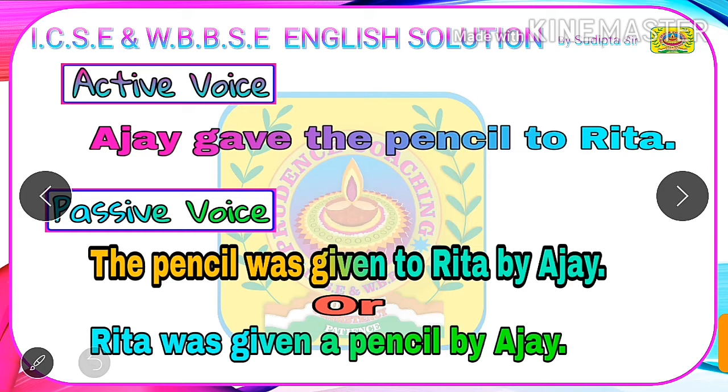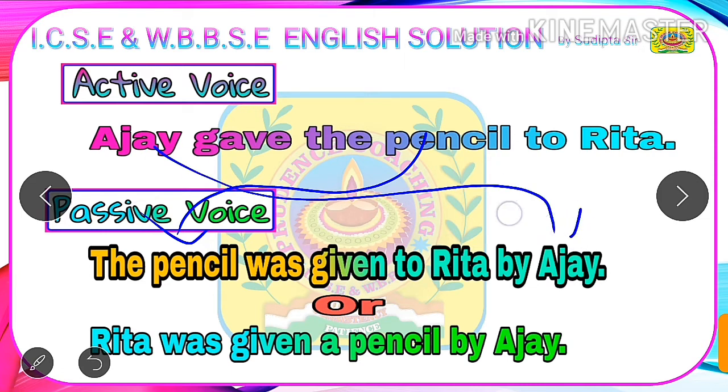Let's start with the direct object. If we swap the subject with the direct object, then the pencil will be our subject in passive voice and Ajay will be our object in passive voice. Now we need to check the tense of the verb given in active voice.